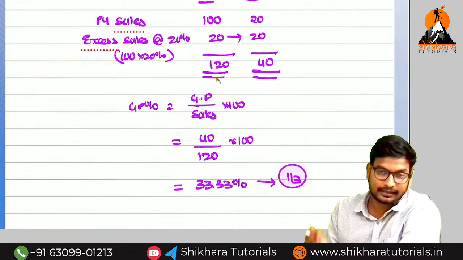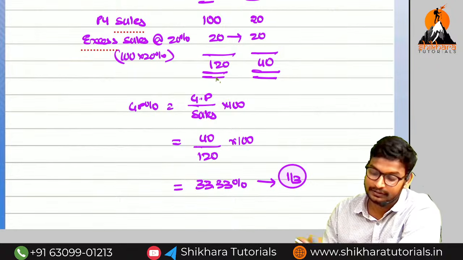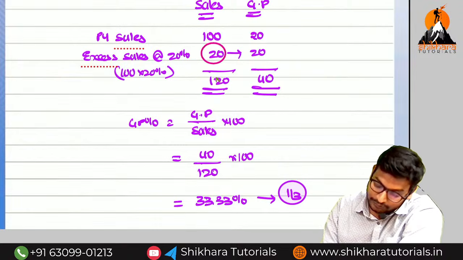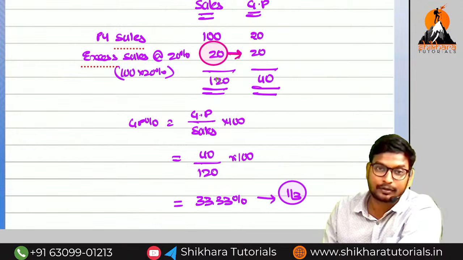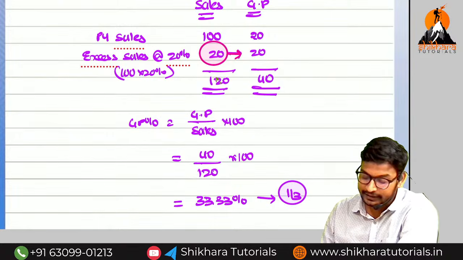Sir, actual sales are 100. If it is 100, how much gross profit are we going to get? 20 rupees. Now the sales are increased by 20. This 20 rupees is the excess sales, and this is the excess profit we are going to get. How much? 20. Total how much? 40. 40 divided by 120.